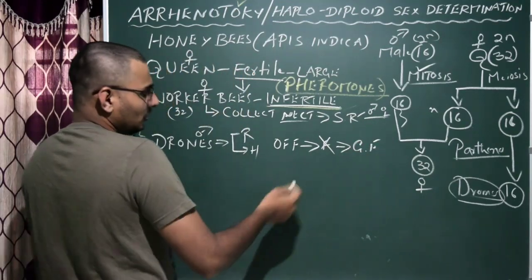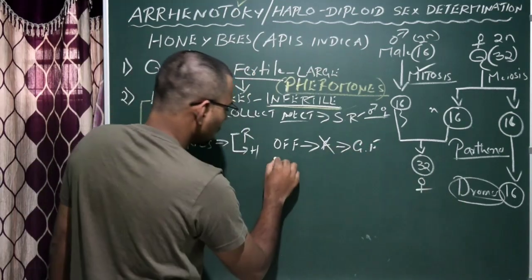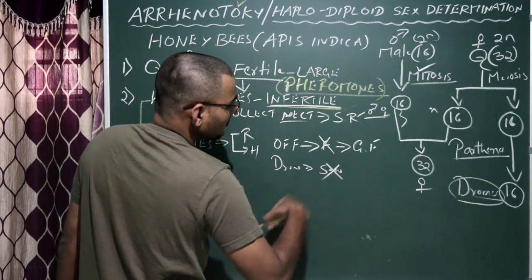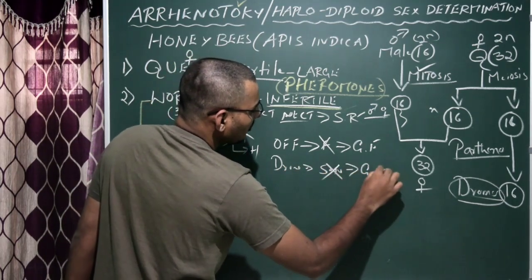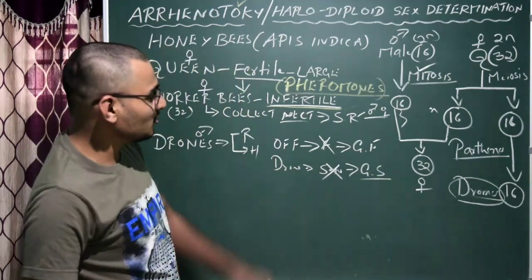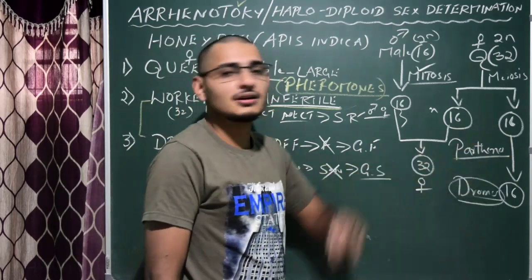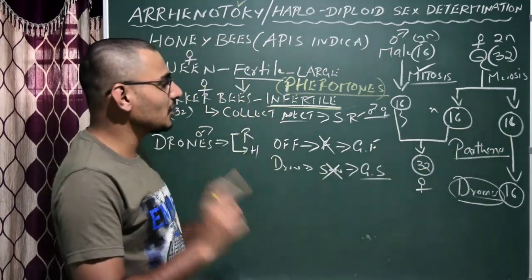Or maybe I'm talking about this: all the drones don't have sons, but instead they will have grandsons. Remember it. This is the thing to remember, because all the males are produced due to parthenogenesis. Got it? So this is very, very important.